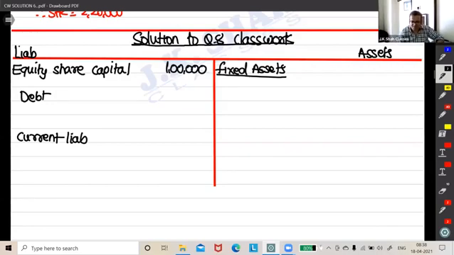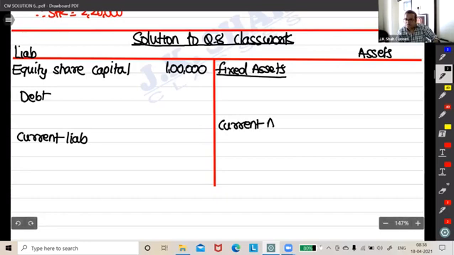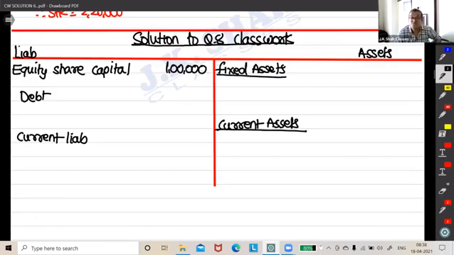Means there are some current assets also. So there will be some current assets because stock is given for sure. Stock is given in the sense information about stock is given because there is the inventory turnover ratio. So stock is there for sure.